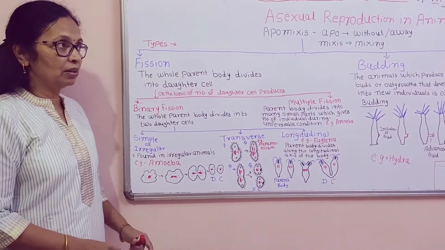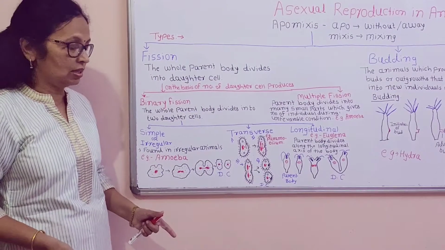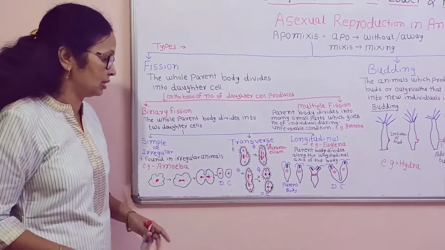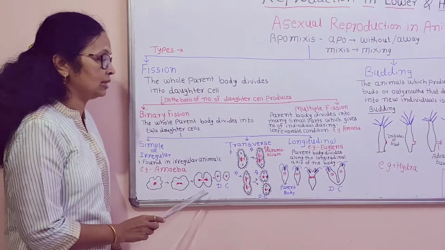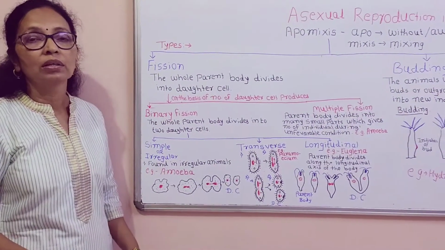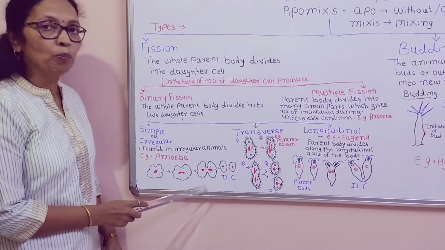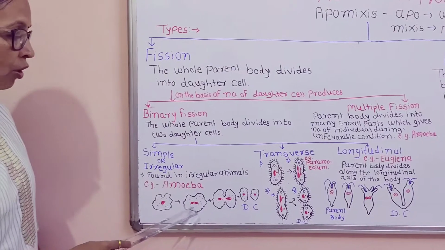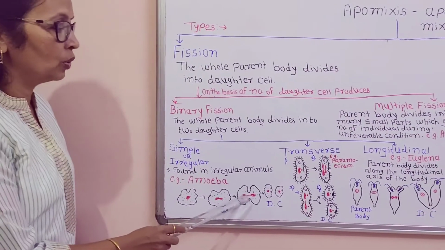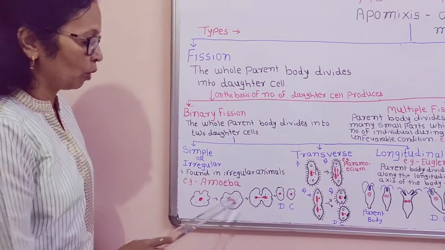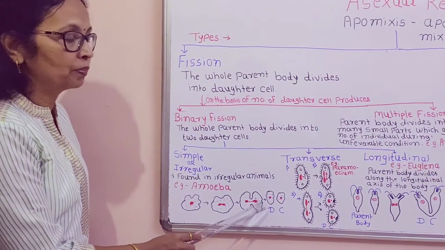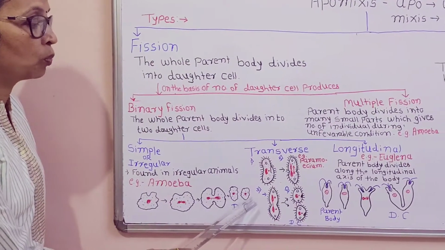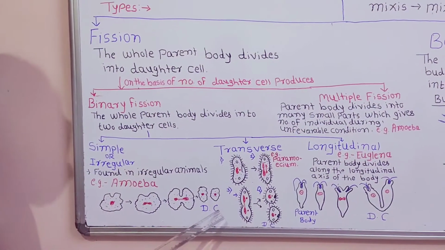So after finishing the process of karyokinesis, it is followed by cytokinesis. Cytokinesis means the division of cytoplasm. So from a single nucleus, two nuclei are formed, and then division of cytoplasm, and from that is the formation of two daughter cells.